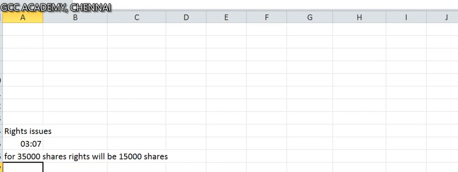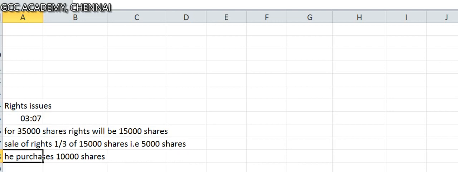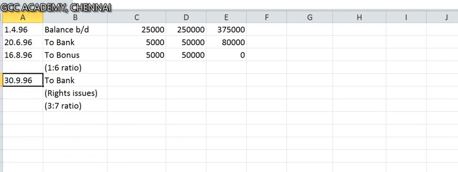He is actually selling, sale of rights, 1/3. So 1/3 of 15,000 shares, that is, he is going to sell 5,000 shares. So he purchases 10,000 shares. He's got a right to purchase 15,000, out of which he's selling 5,000 and purchasing 10,000. So 10,000, face value 1 lakh at a cost of 15 per share.